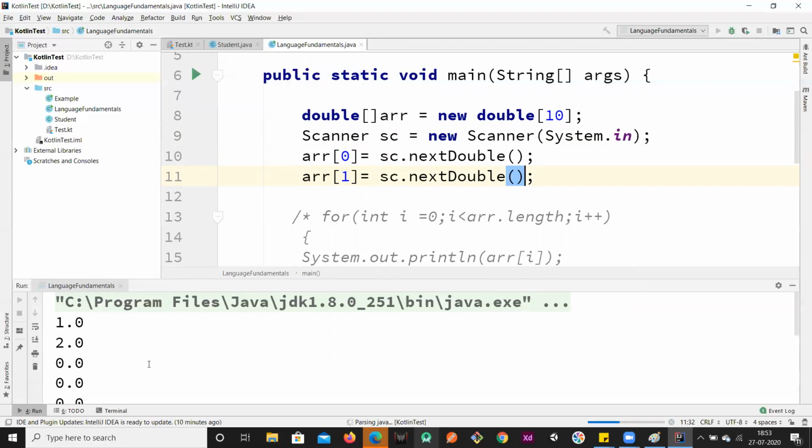So our cursor will be waiting to read two inputs from the console, 2.3 and 3.233.45. In this manner these two values are initialized and the remaining are 0.0.